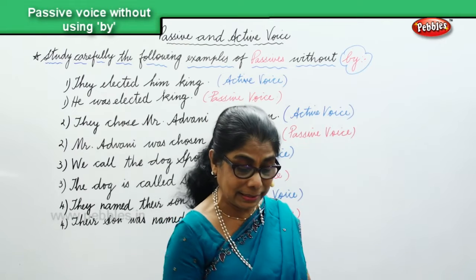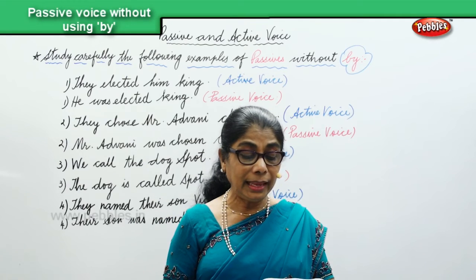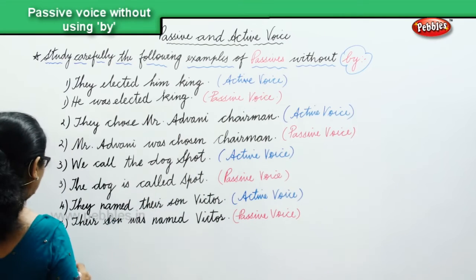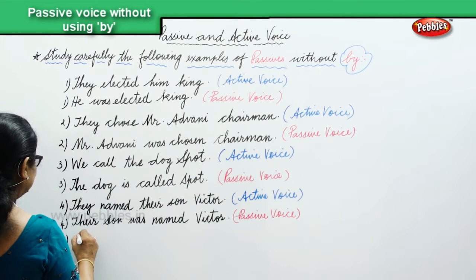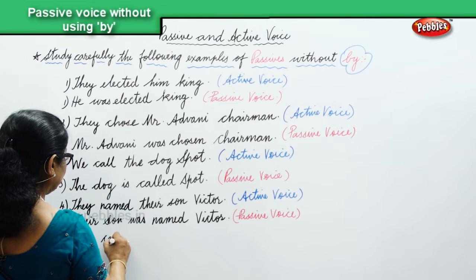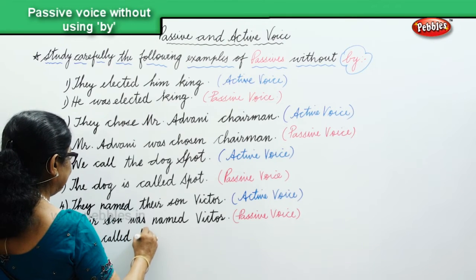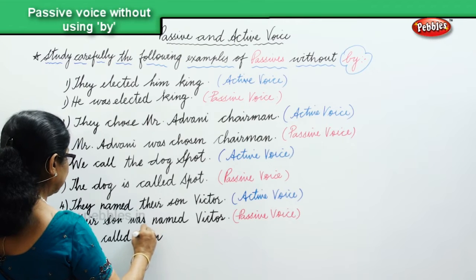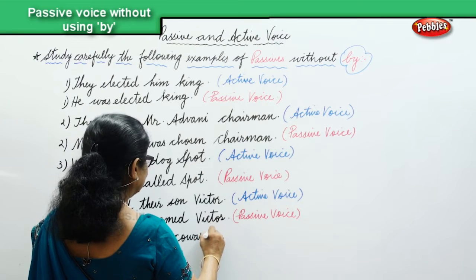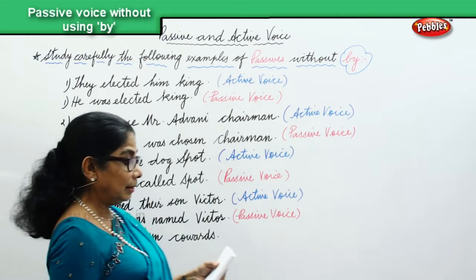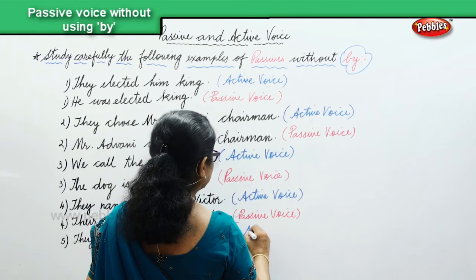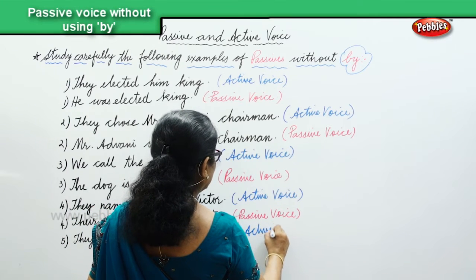We'll take another sentence. They called them cowards. They called them cowards. And that's the active voice.